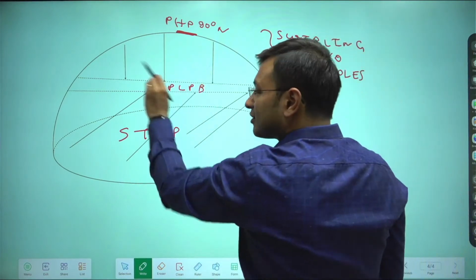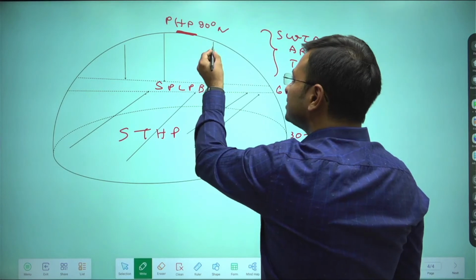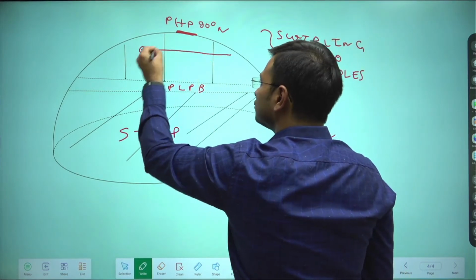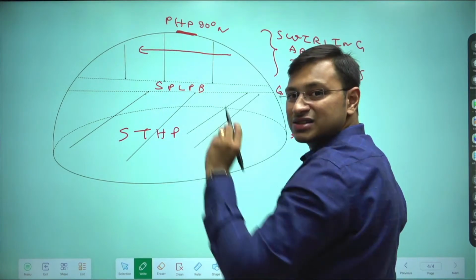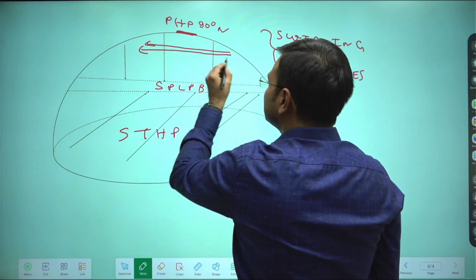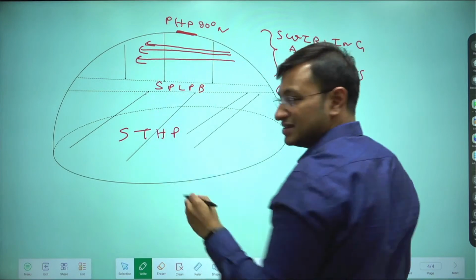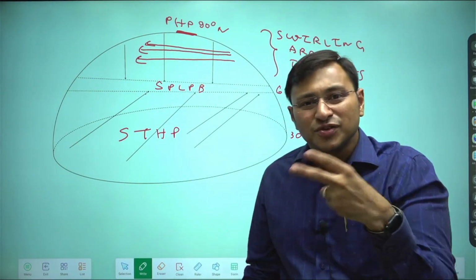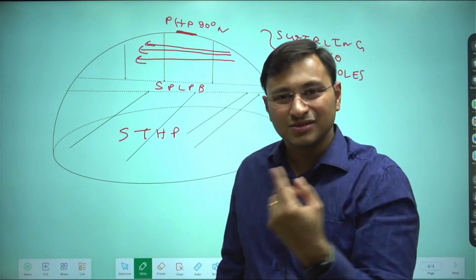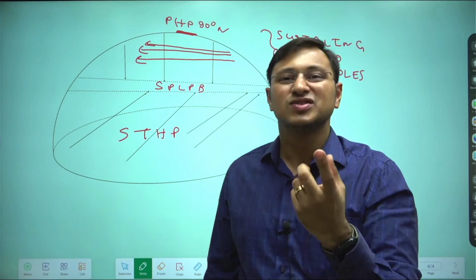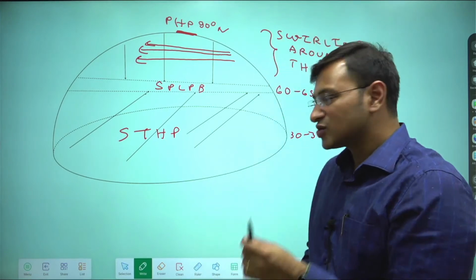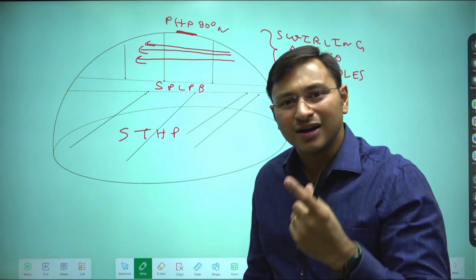So this I drew as the ideal movement, but as soon as the wind starts to come, it will start deflecting towards its right. The wind is starting to deflect like this. And because of this, if you go to the polar regions, you have a circumnavigating loop. This is called the polar vortex. This is called the polar vortex.